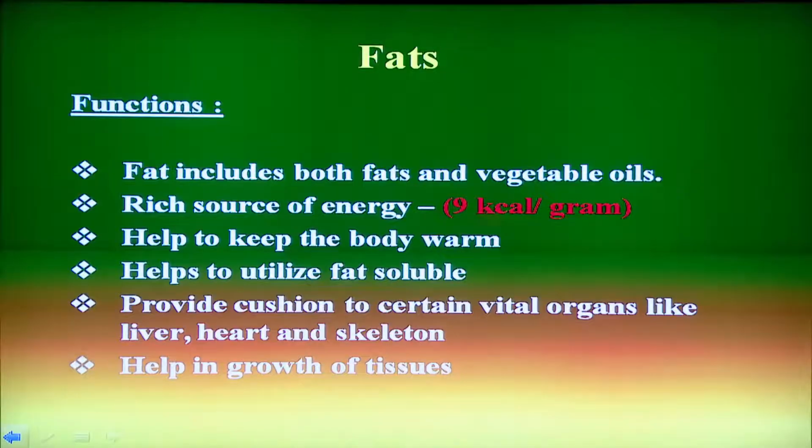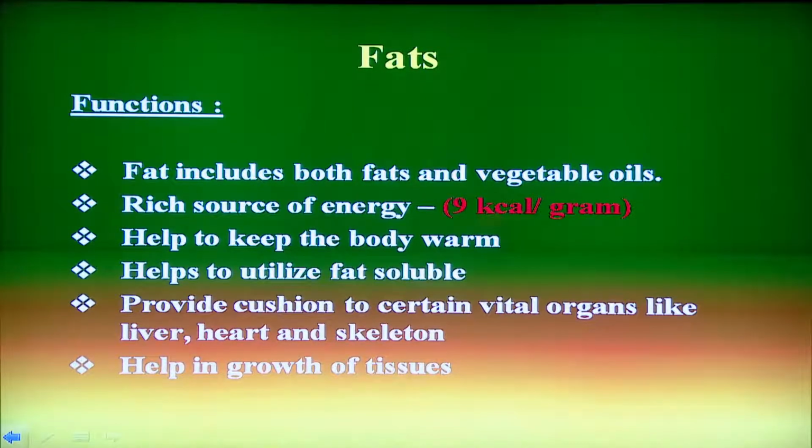I will tell you, it is not necessary that you leave the fat altogether from your diet. Fat includes both fats and vegetable oils. Fat is a rich source of energy, as I told you, 9 calories per gram. It keeps the body warm. It utilizes the fat soluble vitamins, provides cushion to certain vital organs like liver, heart, skeleton. It helps in growth of tissues.